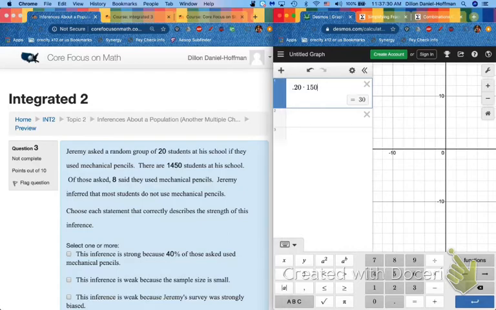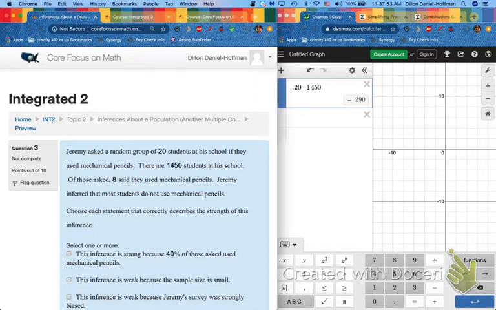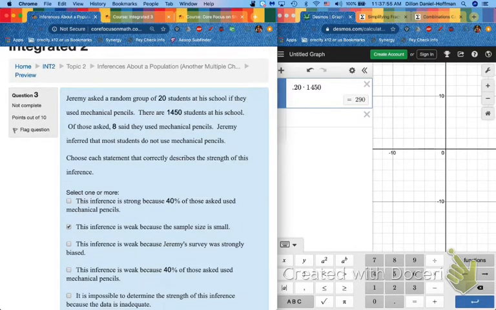Okay, pause. 20% of 1,450. He should have asked at least 290 students. Instead, he asked 20. We know right off the bat that this is weak because the sample size is too small. Of those asked, 8 said they use mechanical pencils. Rich kids. Jeremy inferred that most students do not use mechanical pencils. Well, we have a weak problem here for 2 reasons. Not only is the sample size small, he asked far less than 290 students, this percentage, just like we had with the dog park, of 40 is close to half. It's close to 50.